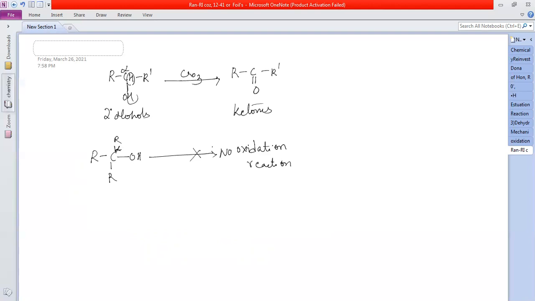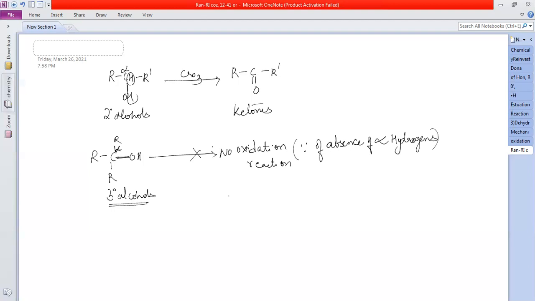Where will it take the H from? Where is another H for dehydrogenation and the formation of the double bond here? Got it? This alpha hydrogen is not there. So no oxidation reaction because of the absence of alpha hydrogens. So what can you infer? Tertiary alcohols do not undergo oxidation reactions because of the absence of alpha hydrogens.